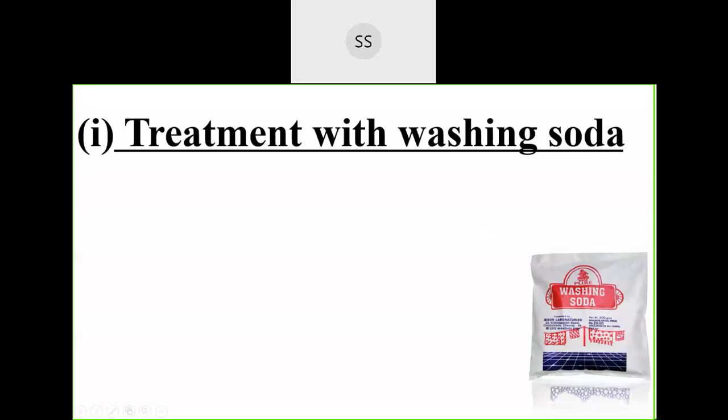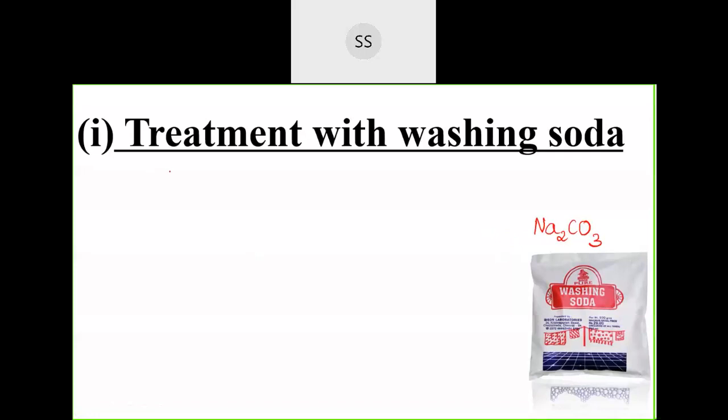What is washing soda called as? Okay, good, correct. So sodium carbonate is washing soda, Na2CO3. So you have to make use of this sodium carbonate with the chloride as well as with sulfate.